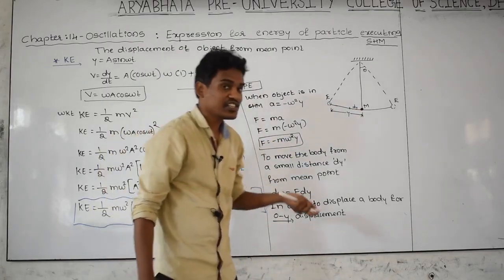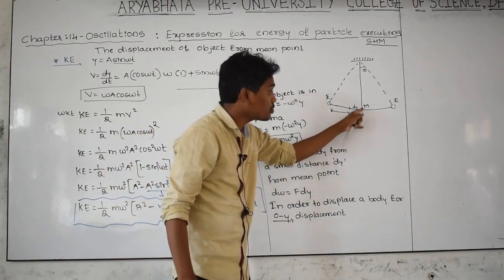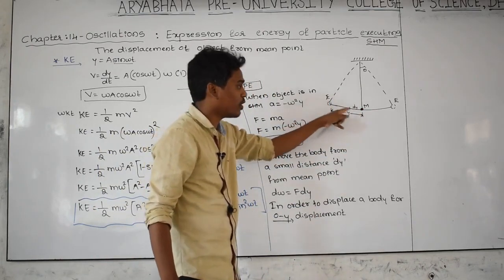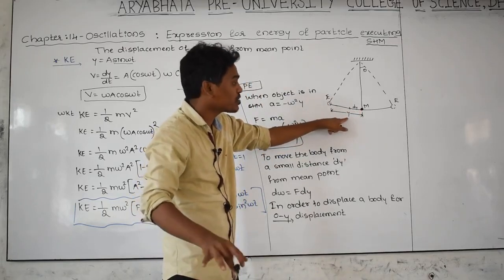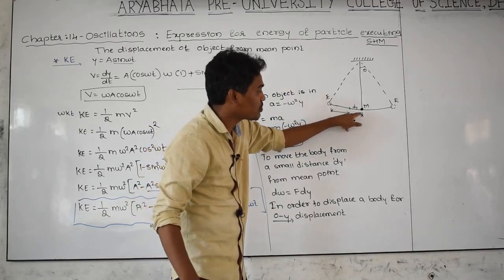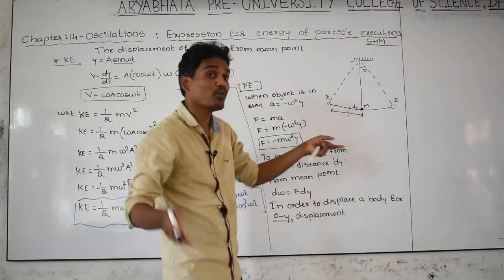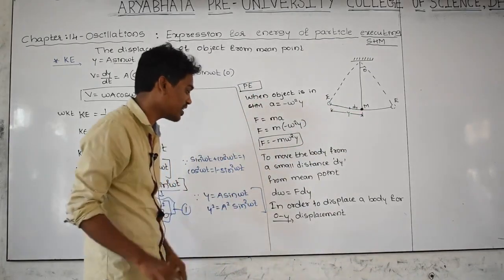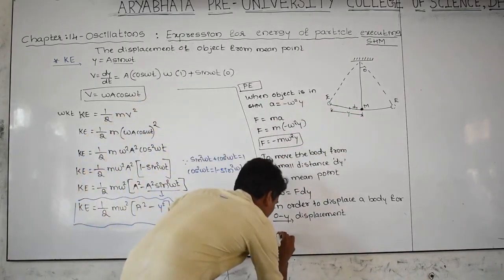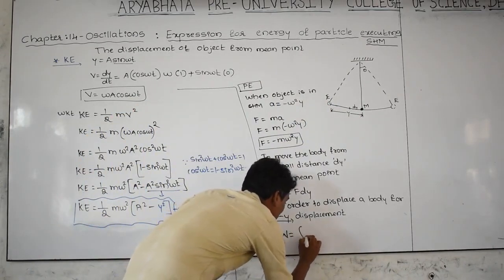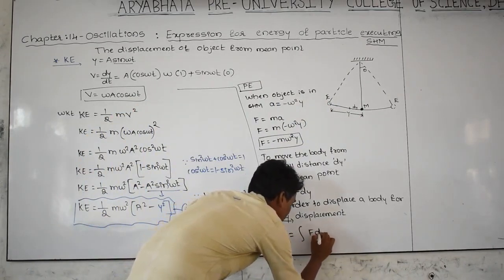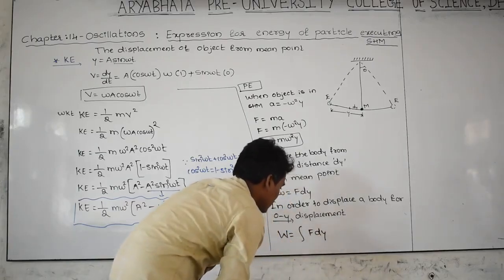But our intention is to take the body from this point to this point. Means what is the total displacement? Y. In order to displace the body by a displacement equal to y, how much total work has to be done on the body? That is capital W is equal to integration of F into dy.